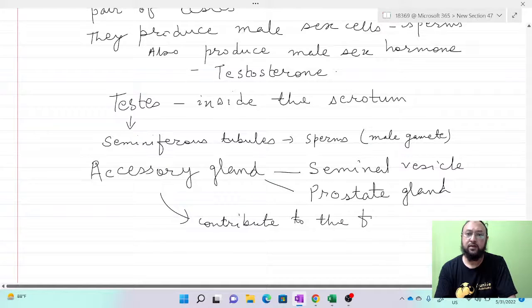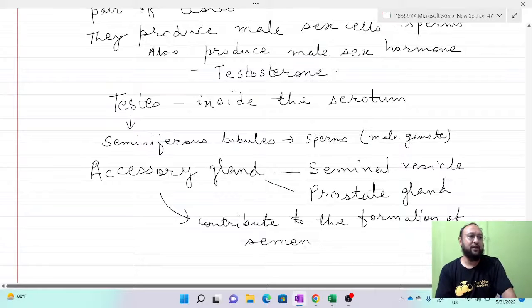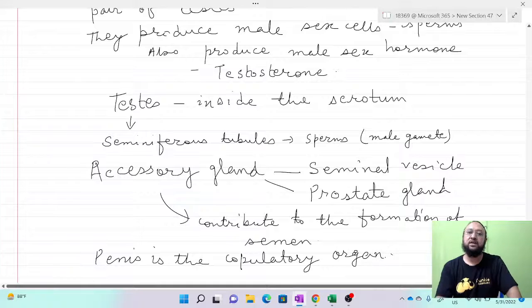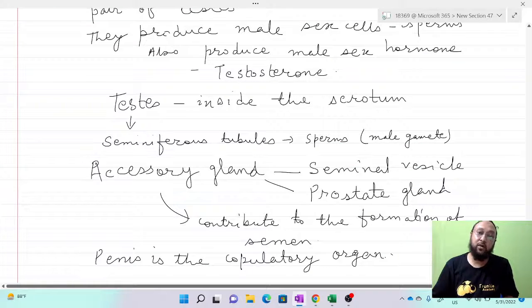And the penis is the copulatory organ, which is inserted inside the vagina of the female partner for coitus or sexual intercourse, to release the semen into the body of the female.